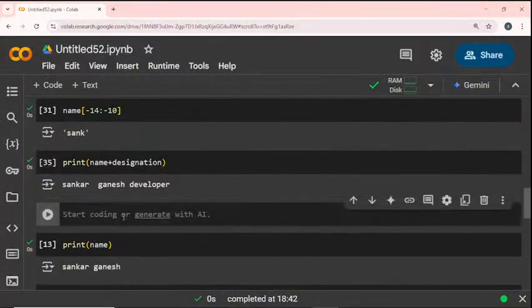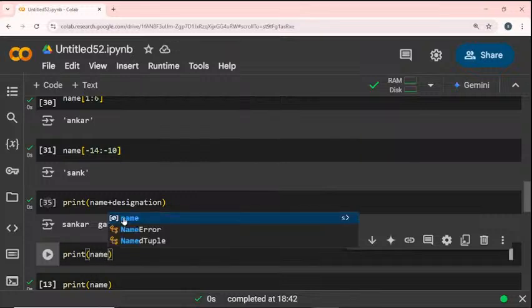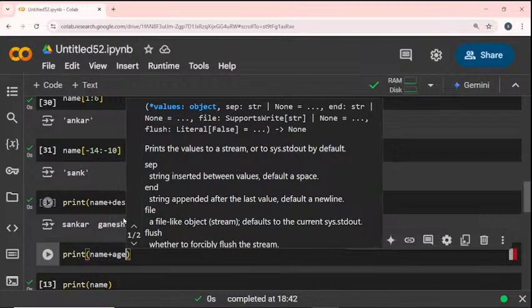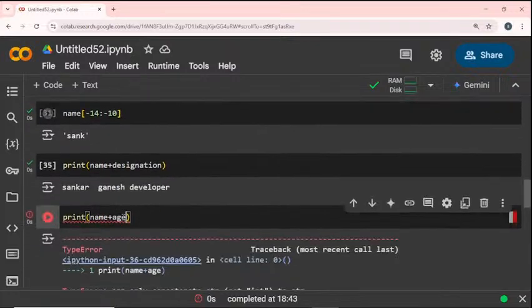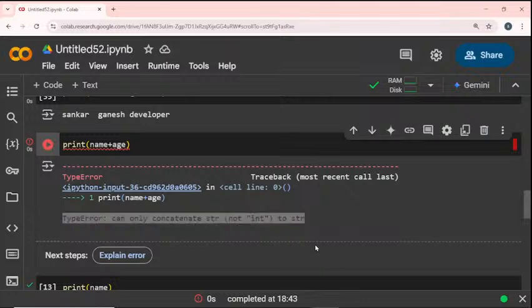Now I will combine my name and the age. Print of name plus age. If I run this, it gives an error. Do you see that? That is a type error: can only concatenate string and string to string. We cannot combine an integer with a string. You see this error.